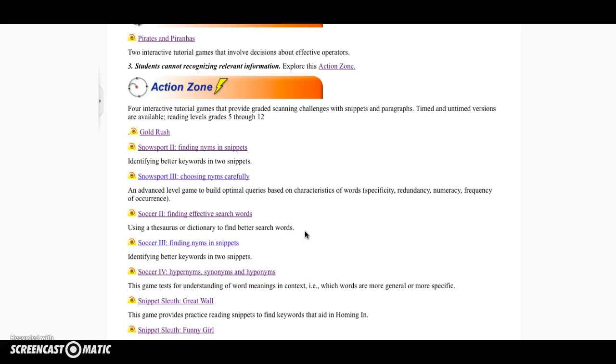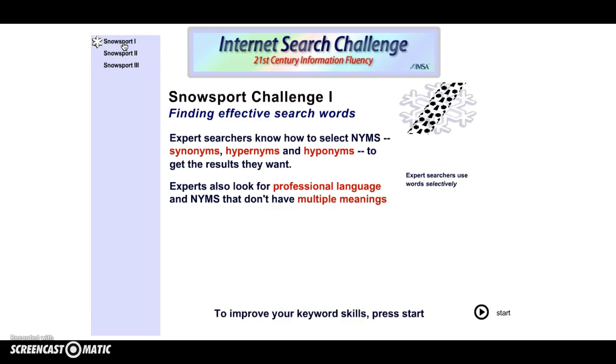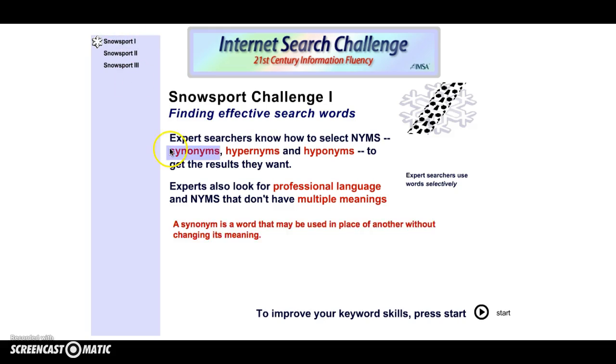Okay, today we're going to be talking about being able to recognize relevant information in snippets and paragraphs. We're going to do this with this tutorial of Snow Sport. We're going to start at Snow Sport 1. Now, it says expert searchers know how to select NIMS. We talked about NIMS before, but I do want to review them.